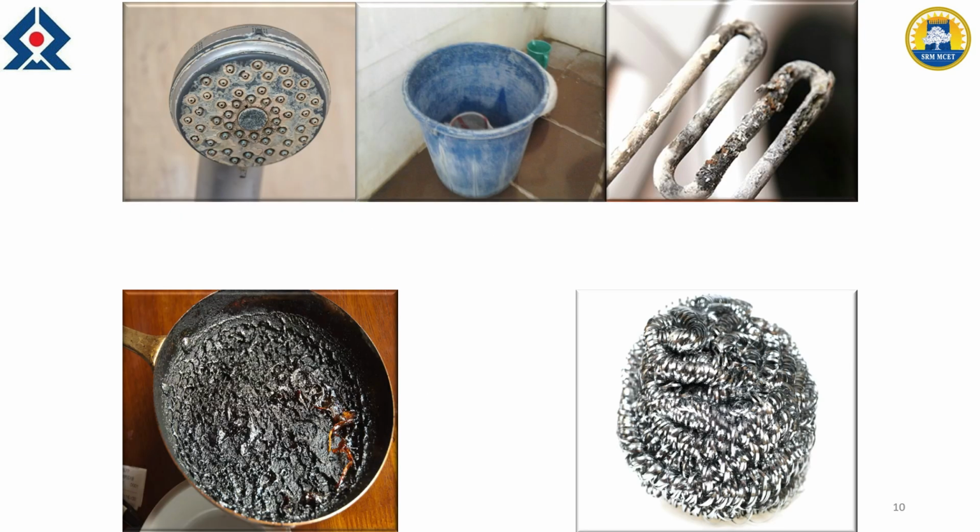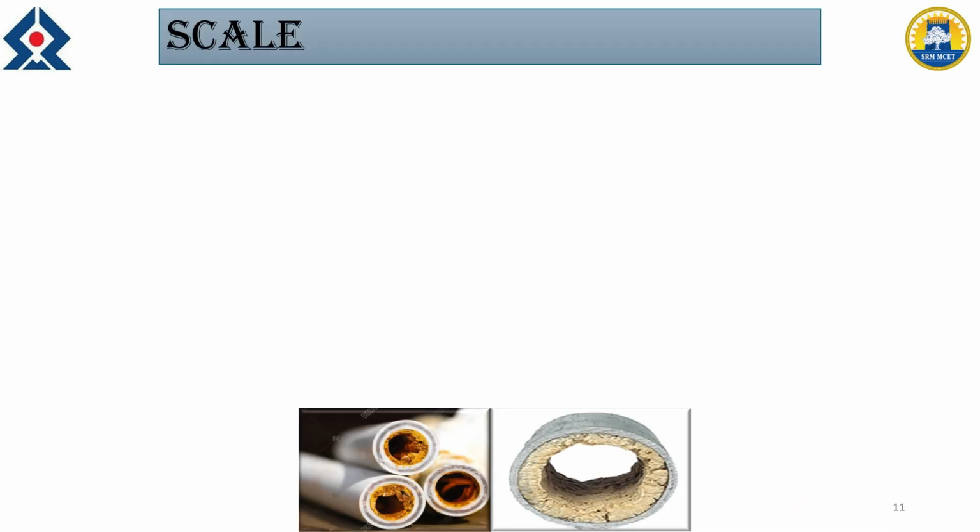So next, in our day-to-day life also we can see a lot of deposits in buckets, water heaters, or showers and so on. So these are examples of scale formation. It cannot be removed easily. We need some brushing or hammering or other hard methods, or sometimes chemical treatment methods are also required to remove it. So this is called scale formation.